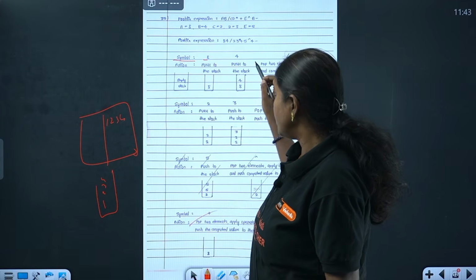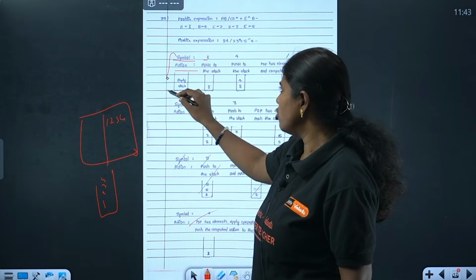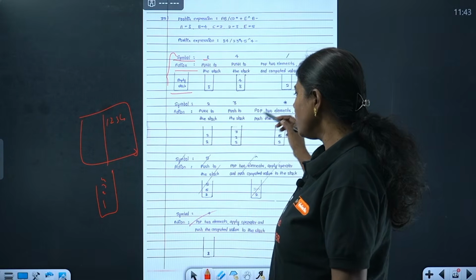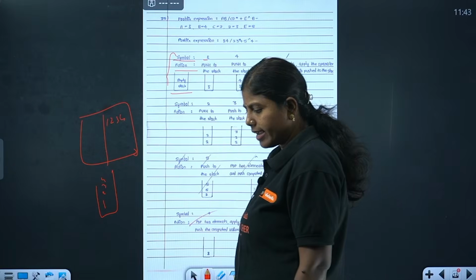Symbol scanned, what we have to do, action, and about the stack. This thing you clearly mention, one below the other. And this also you can observe, a very important point I can tell you here.